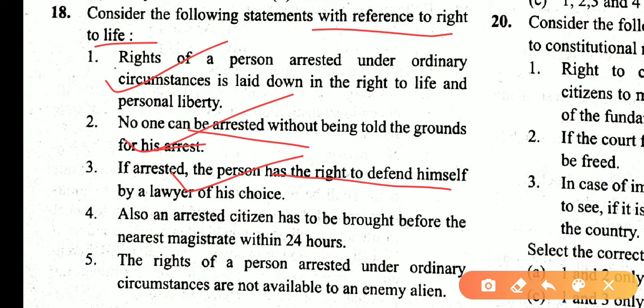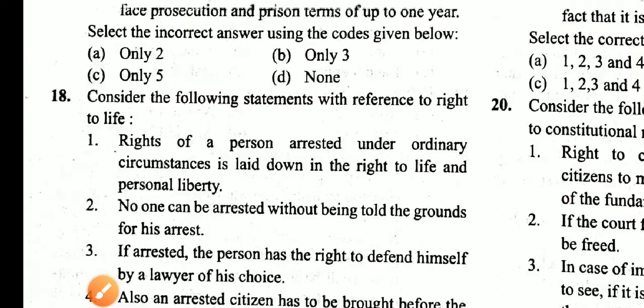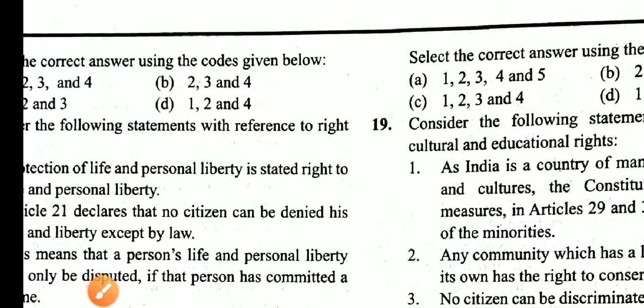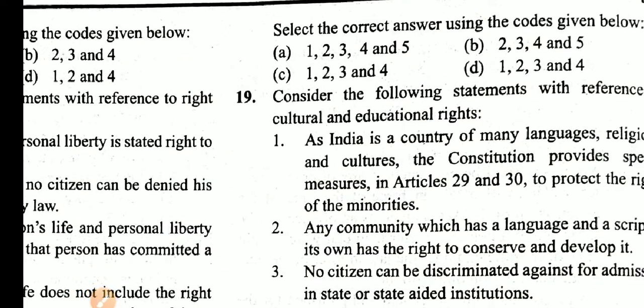Yes, an arrested citizen also has to be brought before the nearest magistrate within 24 hours. Yes, the rights of a person arrested under ordinary circumstances are not available to any enemy alien. These statements are correct. So 1, 2, 3, 4, 5 are all correct statements. So the answer is A.